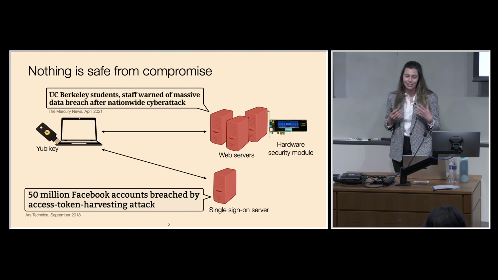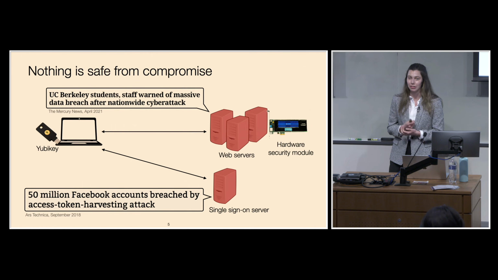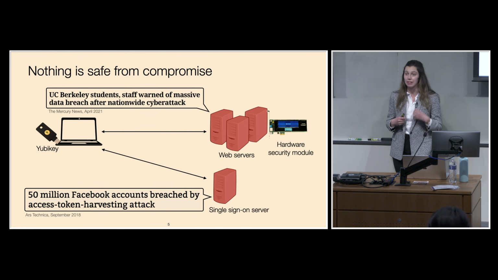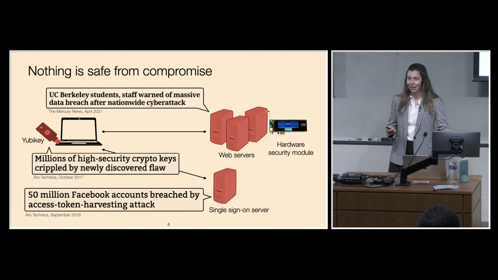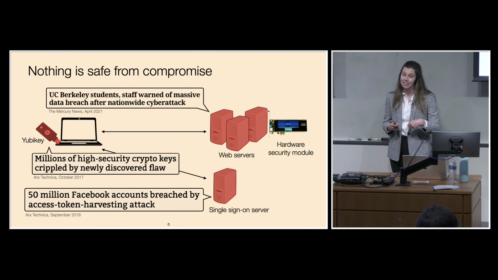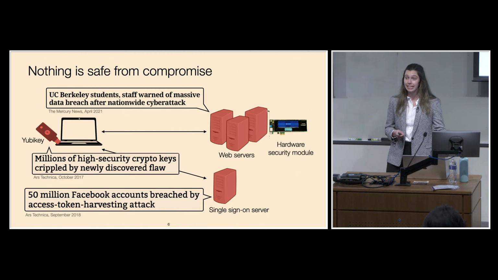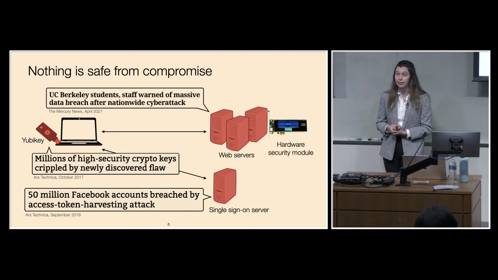For example, back in 2018, attackers exploited a vulnerability at Facebook in order to steal roughly 50 million Facebook access tokens, which allowed them to access accounts that were linked via sign-in with Facebook. There have also been vulnerabilities in client-side secure hardware devices. There was a bug in how these Infineon Trusted Platform Modules were generating RSA keys. Users who had used these devices to generate their RSA keys were actually worse off than if they had just generated them on a commodity laptop.